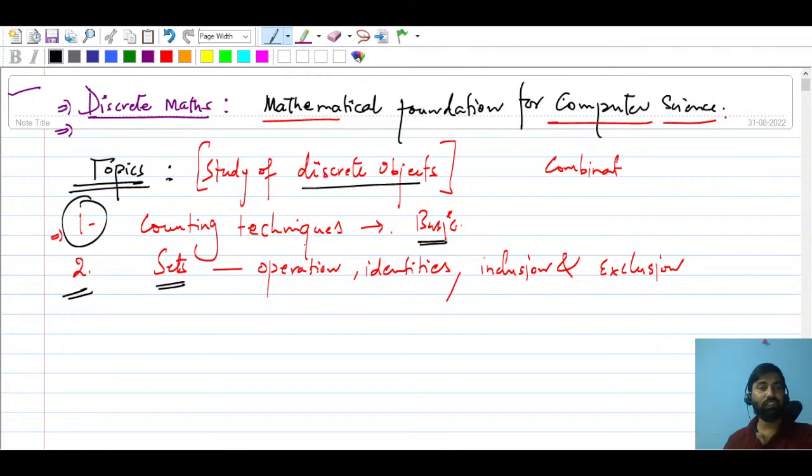The very first topic we will study here is the counting techniques. Then we will talk about sets, where we will cover operations on sets, identities, and a very important concept, the inclusion and exclusion principle. These two topics you are already familiar with, because if you are solving any permutation and combination problem, you need to know the counting techniques and some of the basic rules such as the sum rule and product rule. So I'm just highlighting the topics here.